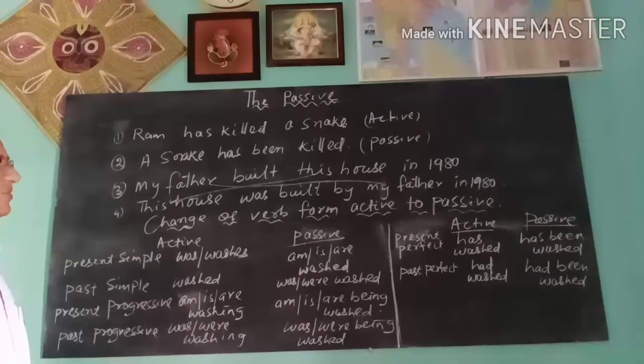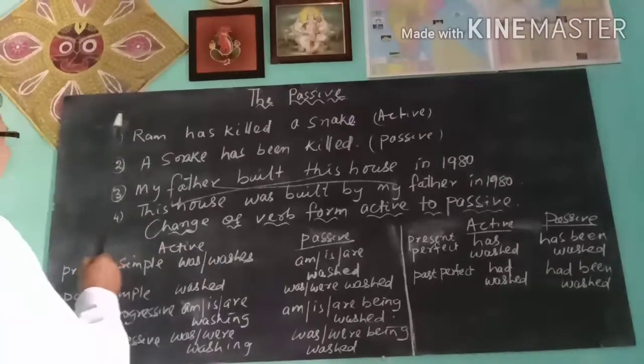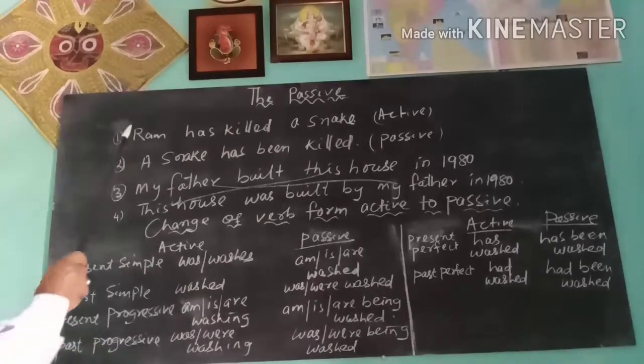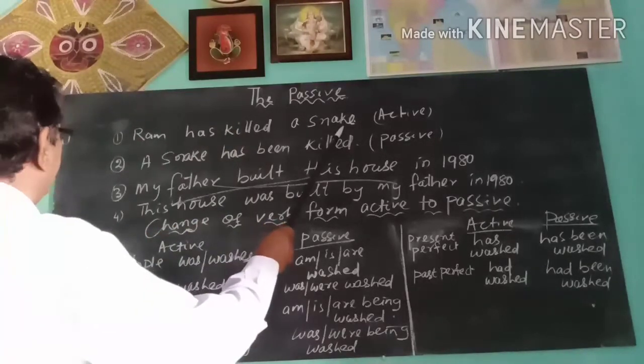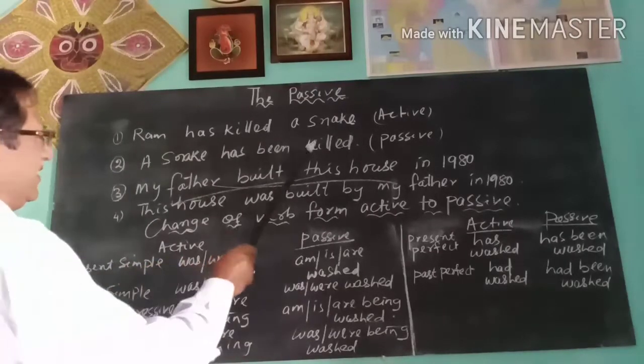Now we shall discuss the passive voice, how the active sentence changes to a passive sentence. Look at the blackboard and you see there are two sentences. Sentence 1: Rama has killed a snake. Second sentence: A snake has been killed.